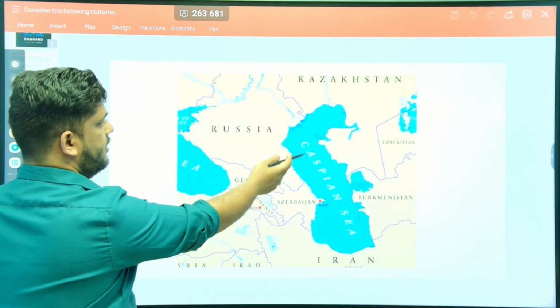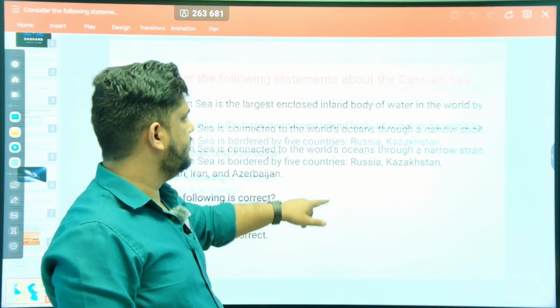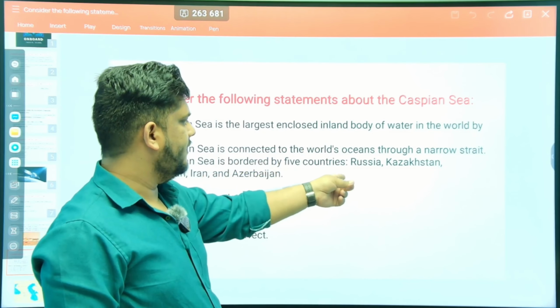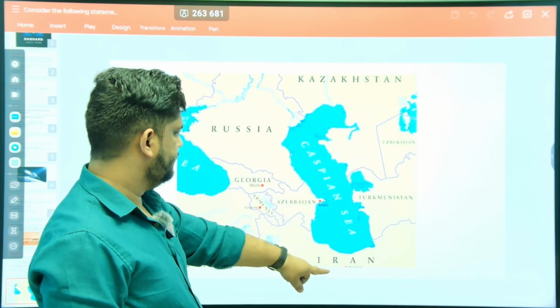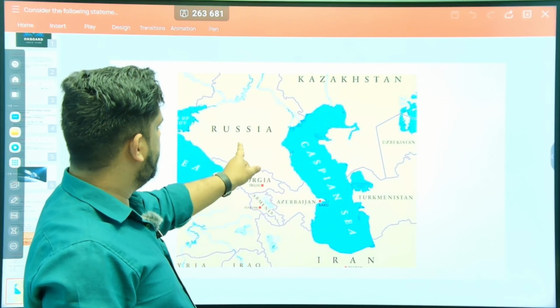Just look at the image. Largest water body. As you can see, it's quite large. So option number A is correct. The Caspian Sea is bordered by 5 countries: Iran, Azerbaijan, Russia, Kazakhstan, Turkmenistan. So this statement is also correct. So we can say that only options A and C are correct. So option number B is the correct answer to this question.